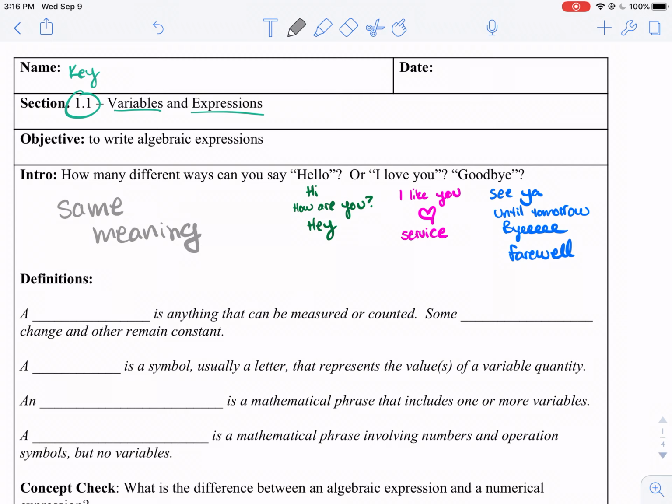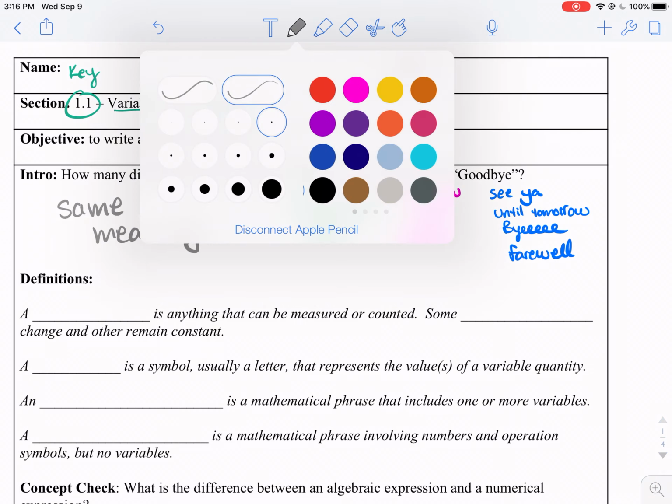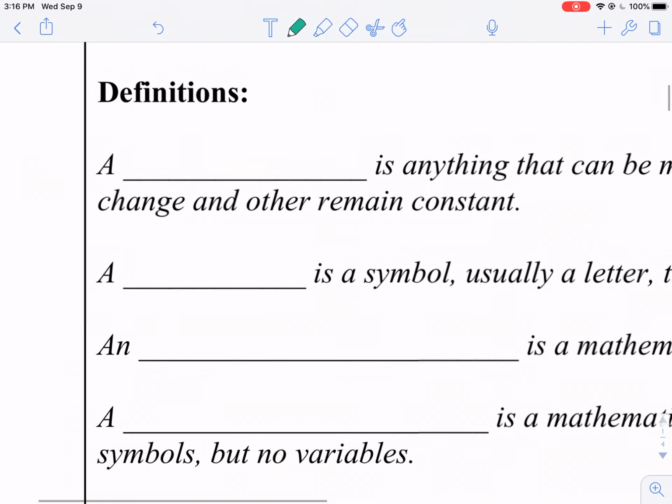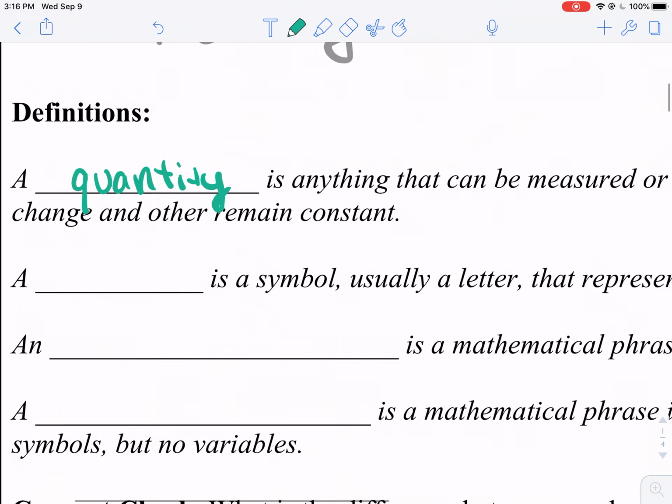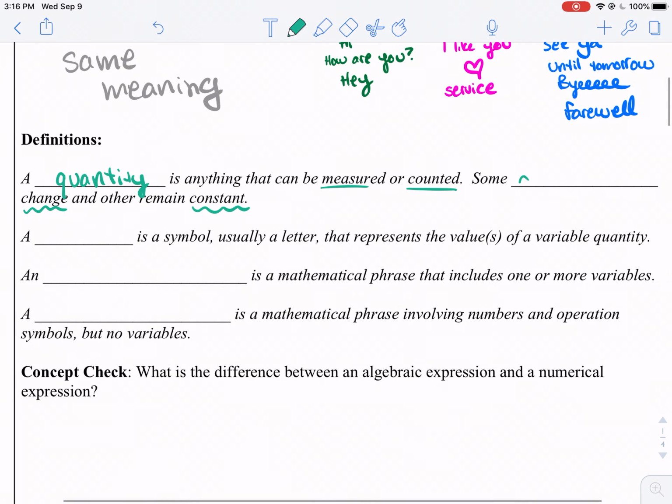But before we do, I want to go over some key terms with you. The first key term is quantity. A quantity is anything that can be measured or can be counted. That is, it's represented with numbers. In fact, some quantities can change and others remain constant. So some quantities are always going to be the same, but some of them might change.